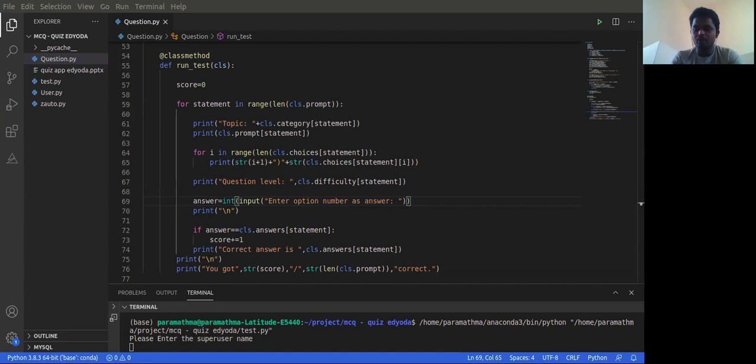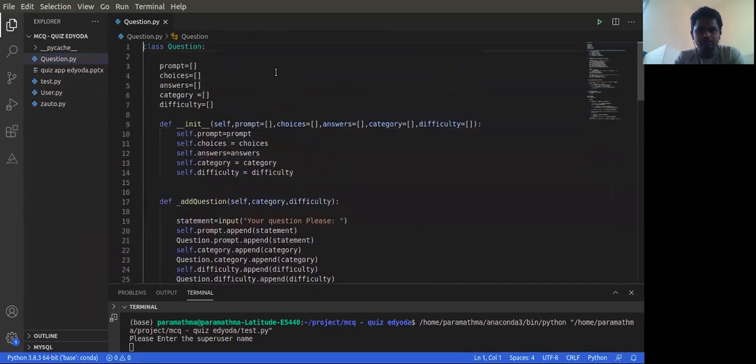From the code point of view, I will be showing my code. This is the code. Here in this question, this is the power which is given to the super user, that is the examiner.